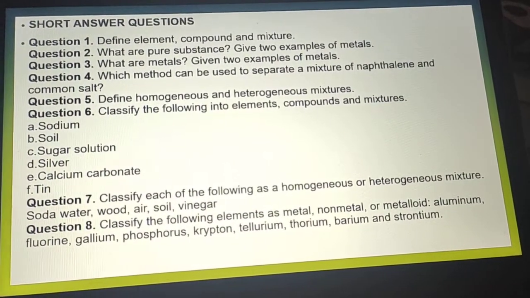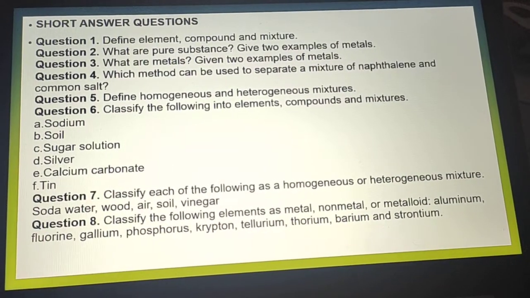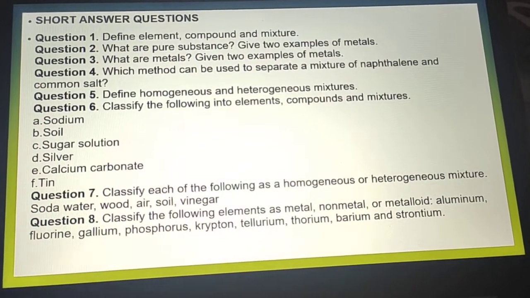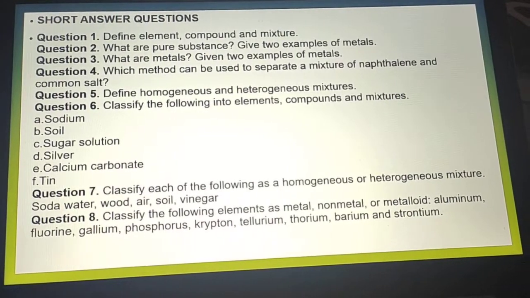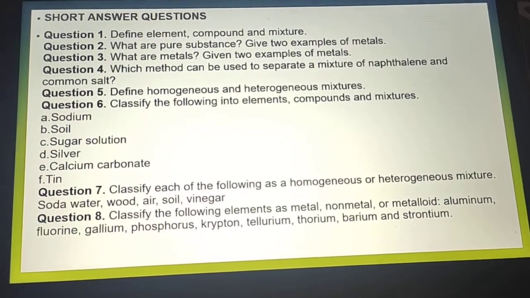Question number 1. Define elements, compound, mixture. You can write easily. What are pure substances? Give 2 examples of metal. What are metals? Give 2 examples of metals. Which methods can be used to separate a mixture of naphthalene and common salt? So again sublimation process is there.